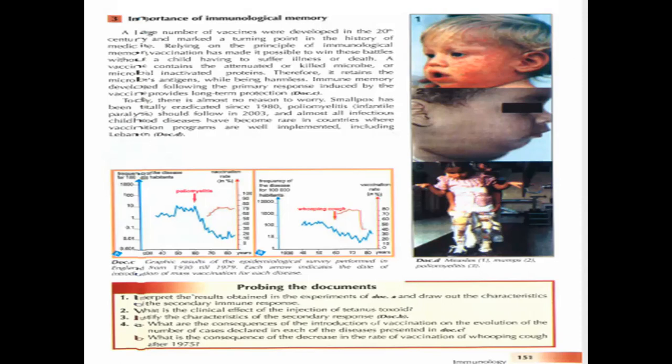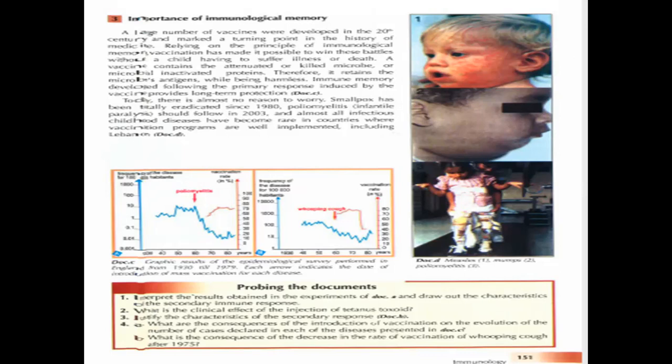This is illustrated in document C. We're going to talk about it. Today, there is almost no reason to worry. Smallpox has been totally eradicated since 1980. Poliomyelitis, infantile paralysis, should follow in 2003, and almost all infectious childhood diseases have become rare in countries where vaccination programs are well implemented, including Lebanon. So poliomyelitis, infantile paralysis, used to cause a lot of problems, and nowadays it causes nothing due to the vaccination.